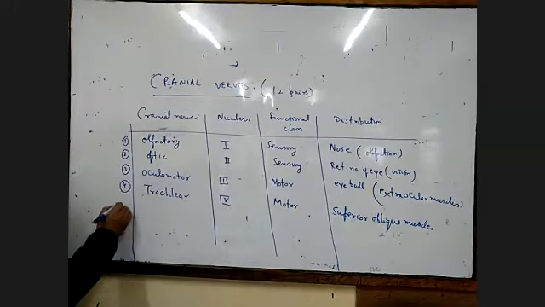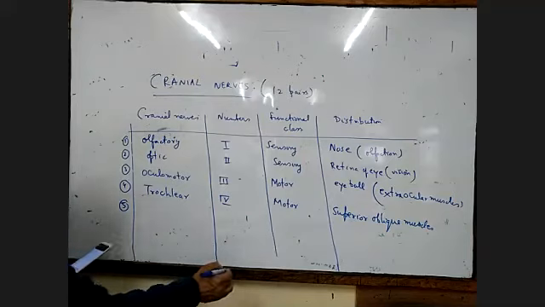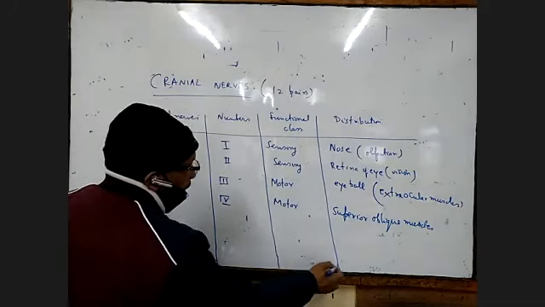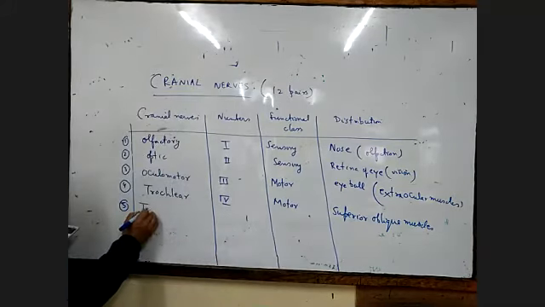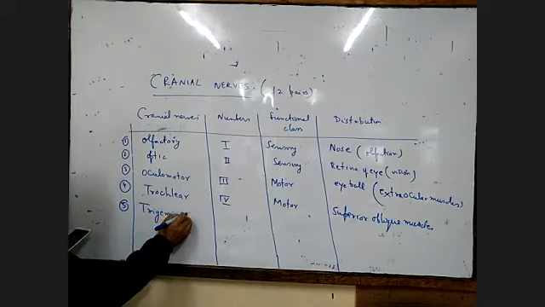Then we have number 5, the trigeminal. Trigeminal is of 3 types. Trigeminal is very important in the exam, so underline or star mark this.